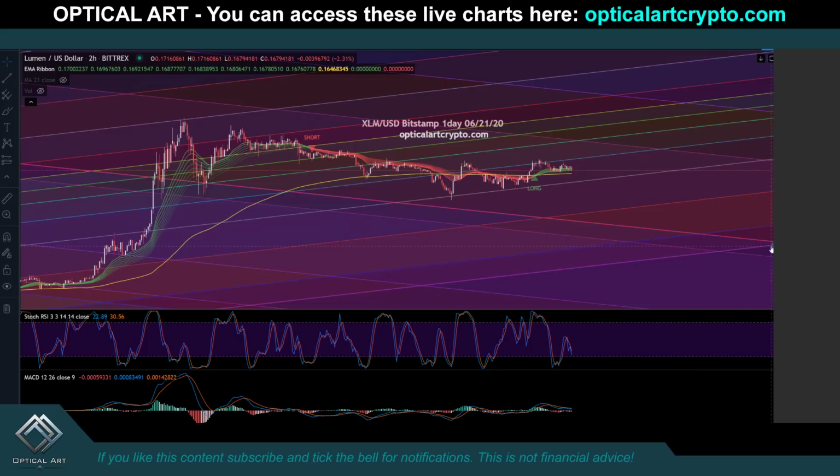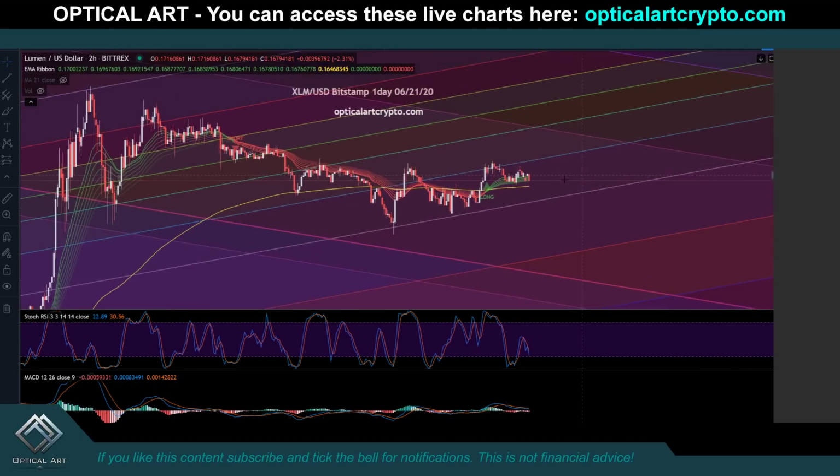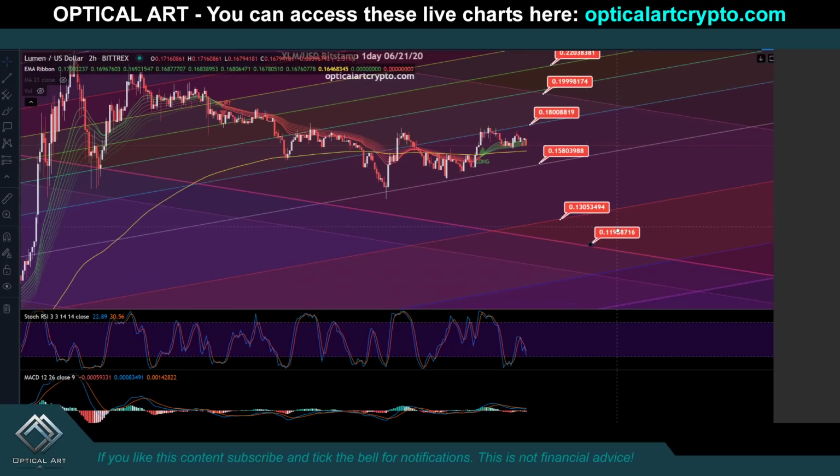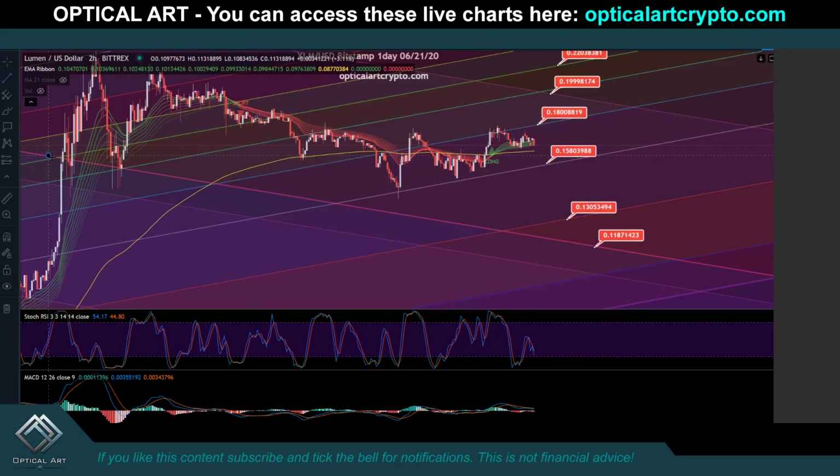XLM, this is XLM Bitstamp 1 day 621.20. Your current resistance above is going to be 0.1800. Your next resistance above is going to be right around 0.1999. Your resistance above that is 0.22038. Your support currently is going to be 0.1580. Your next support below is 0.13053, and then you will have very strong support potentially at 0.1187. This is the point I would buy to catch a bounce right here.